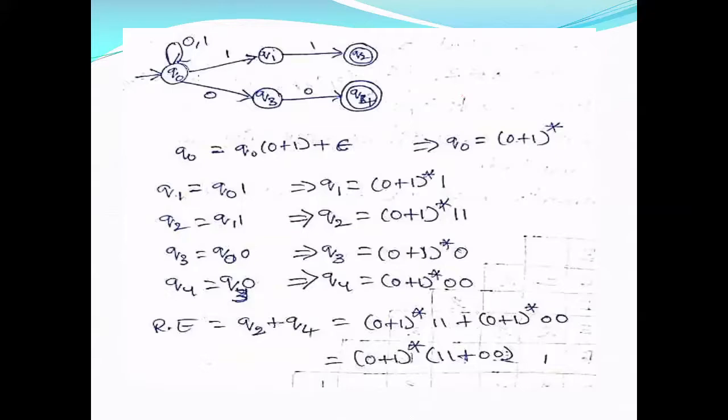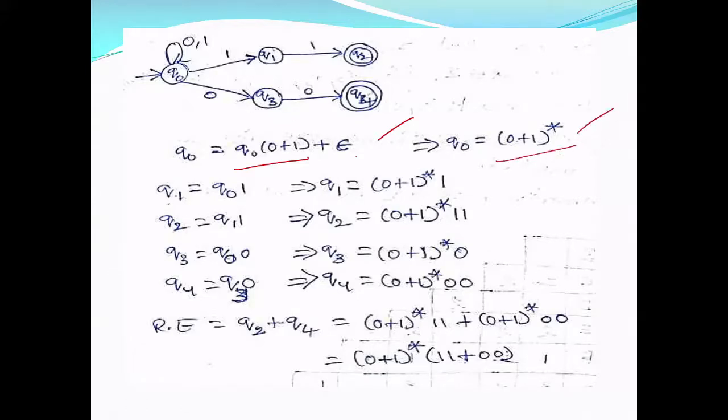One more. This is your NFA. It accepts 0 or 1 whole star concatenated with 1 1 or 0 0. Let us find the regular expression for this NFA. You can look at the equation of Q0. Q0 on 0 and Q0 on 1 go to Q0. So Q0 is 0 plus 1 plus epsilon, because this is the initial state. So Q0 is 0 or 1 whole star, according to Arden's theorem.